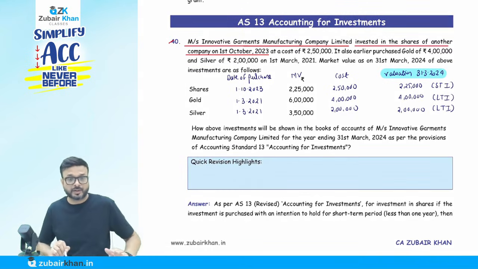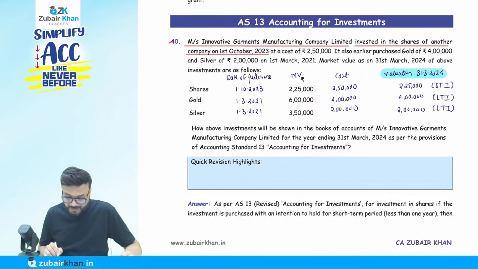Now understand this part. When we talk about the market value, they have given the market value of all these in the question. The shares are 225, gold is 6 lakh and silver is 3 lakh 50.